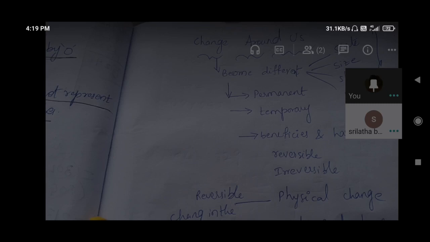Let us find out what happens when a candle burns. When we ignite it with a matchstick, the wick of the candle starts burning. So this gives off heat and light at the same time. Due to the heat produced, the wax near the wick melts and forms liquid wax. This is a physical change only. And the liquid wax is pulled up near the flame of the wick.